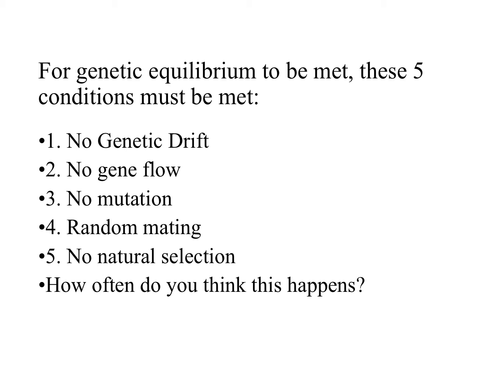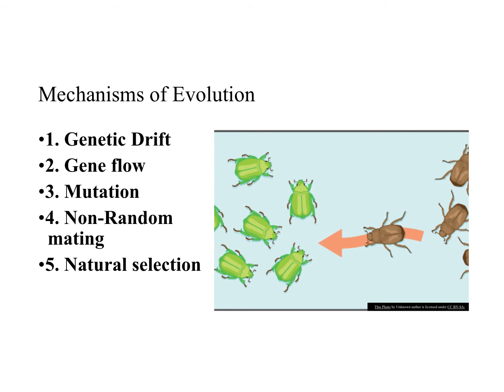So how often do you think this happens in nature? Where you're going to have like no mutations, no natural selection. You don't know what gene flow or genetic drift are yet, but how often do you think this ever happens? Basically never, right? Yeah, it doesn't happen in natural populations. Which means whenever those aren't met, you're going to have evolution occurring. So we call those 5 criteria the mechanisms of evolution, or these are what cause evolution.